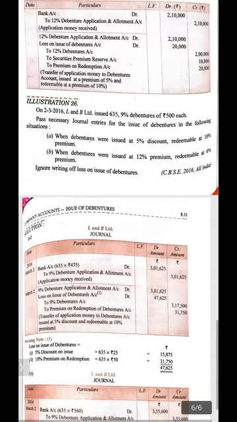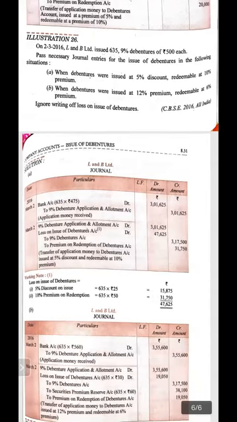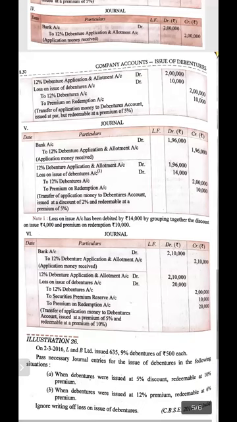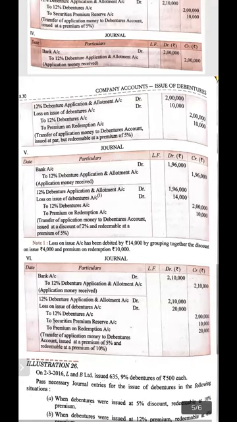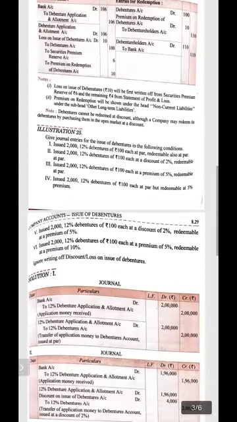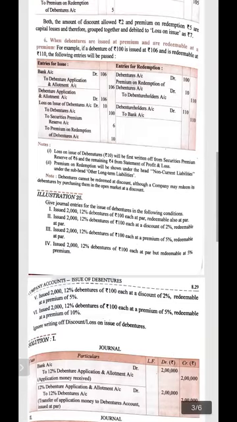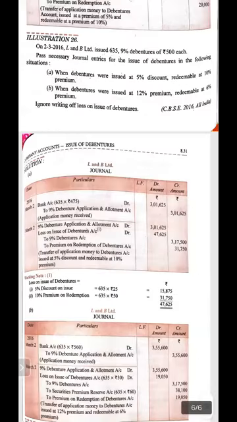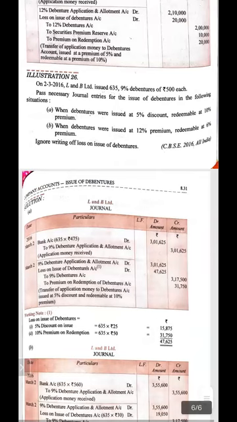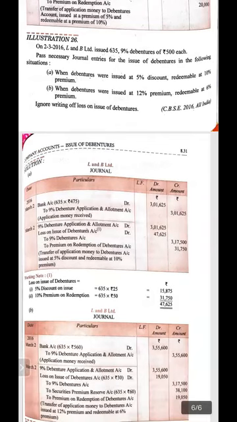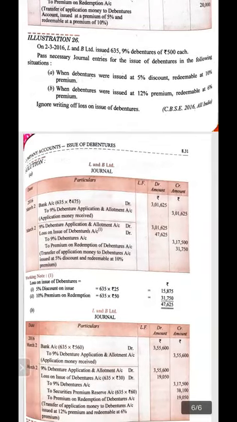So you have to keep this in mind: when the amount or the denomination is different, in that case, how do we do it? Don't get confused. If it is not in a rounded figure, please calculate like this. Let's do Illustration 26, then it will be more clear to you.